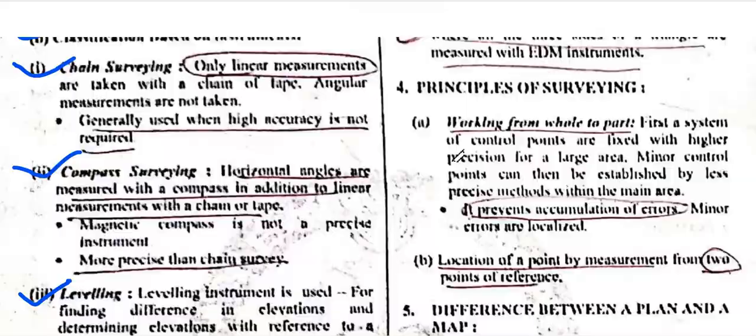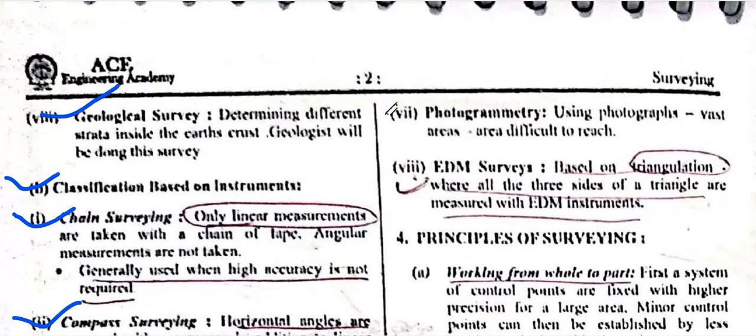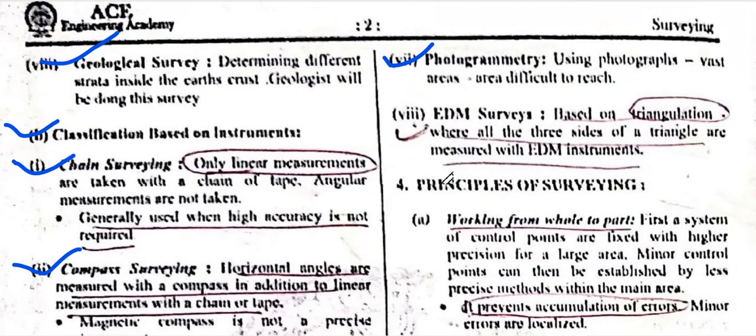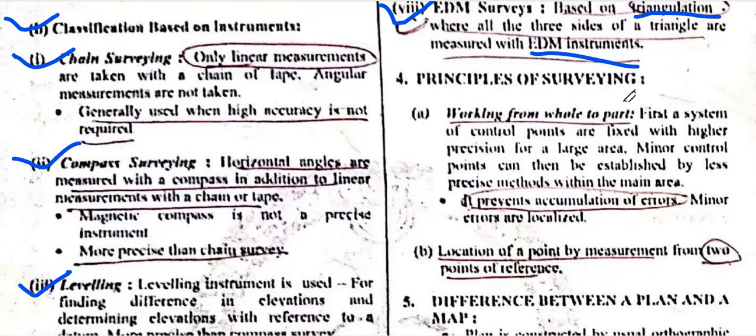Okay, then there is photogrammetry, using photographs. EDM survey is based on triangulation, where all three sides of the triangle are measured with the EDM instrument. Okay, EDM surveys.